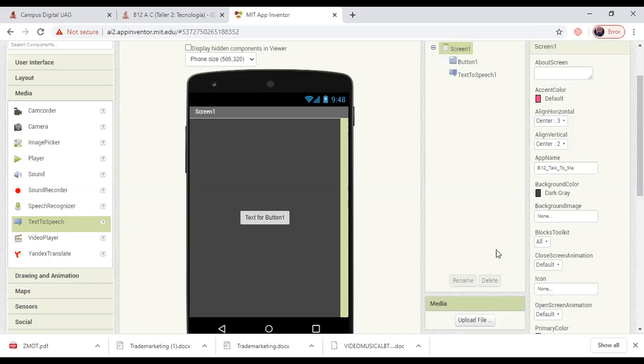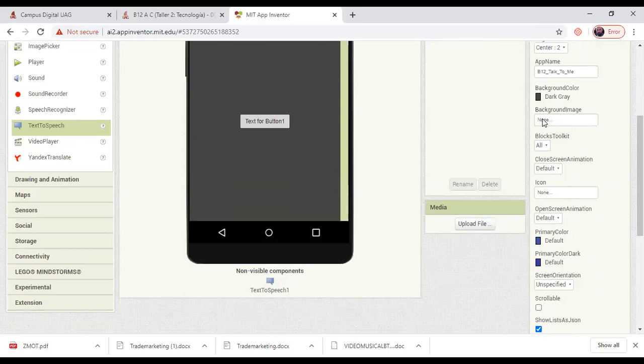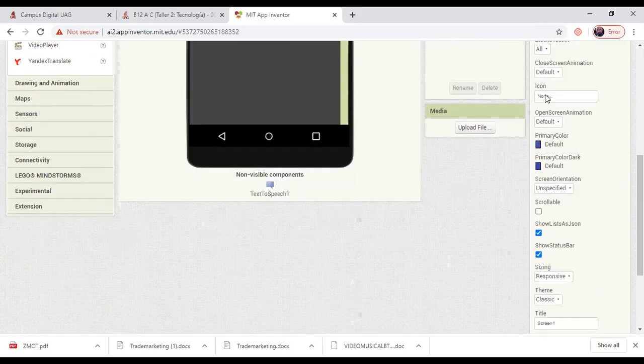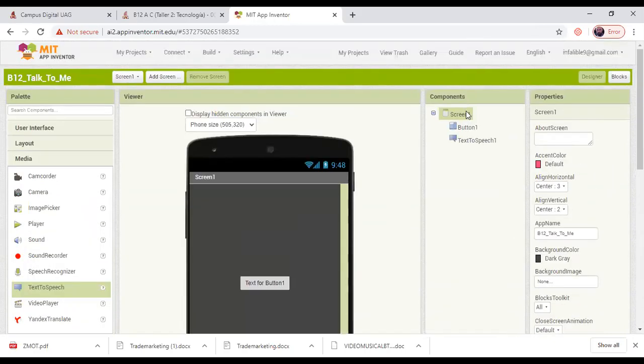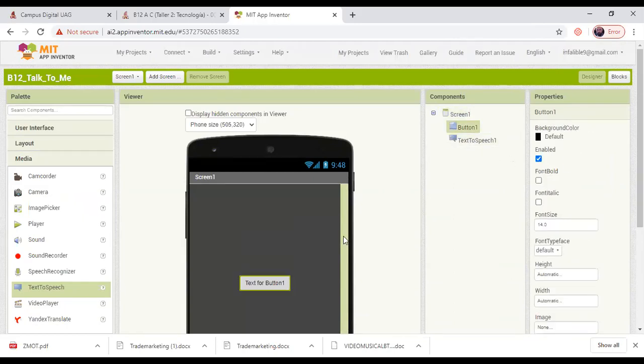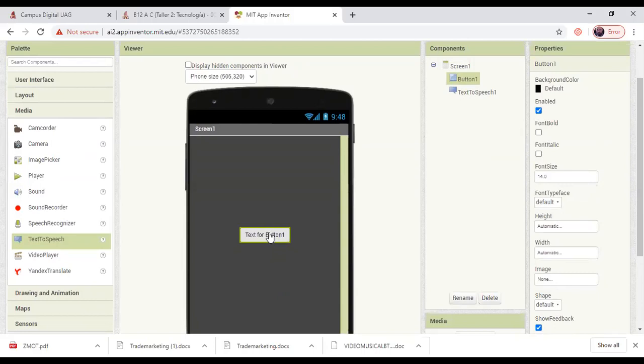Okay. Then I can change the background. Actually, I can put an image in the background, but I will not do this at this time, just dark gray as a background. Then I can choose an icon for my application here. But now I'm going to change the properties for Button1. The first property that I am going to change is the font size to 30. I can make the text bold.